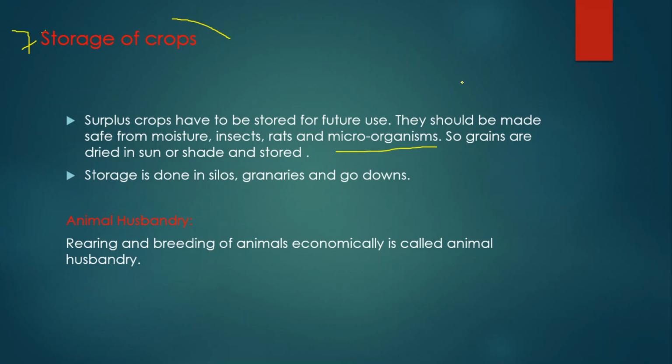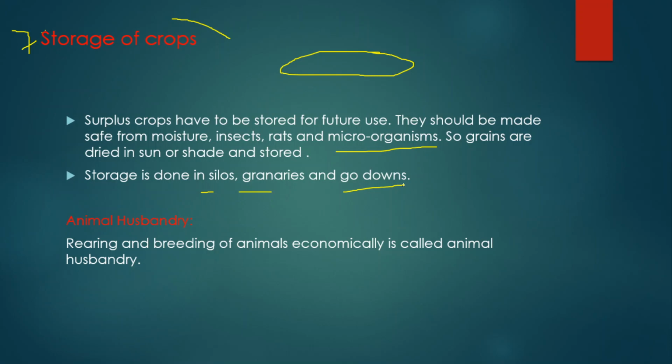Suppose the crop has moisture, what will happen? If moisture is there, definitely we can see fungal growth, right? So what will he do? He will dry the whole grains under the hot sun, and then he will preserve them. The process of storage can be done in silos. Silos are the places where we can store our grains, and granaries, godowns and cold storages also.